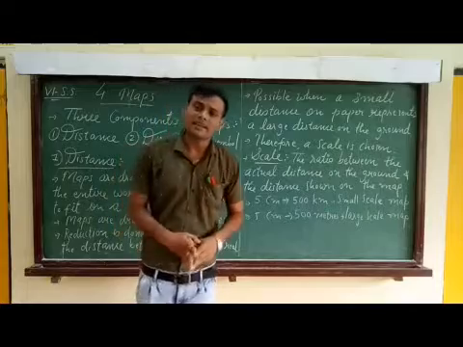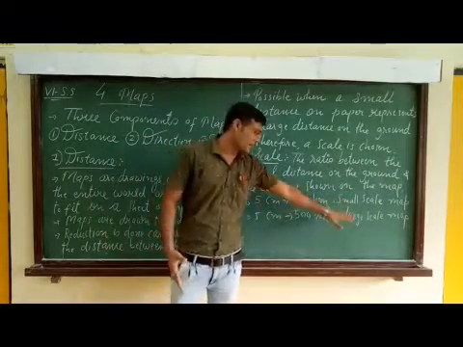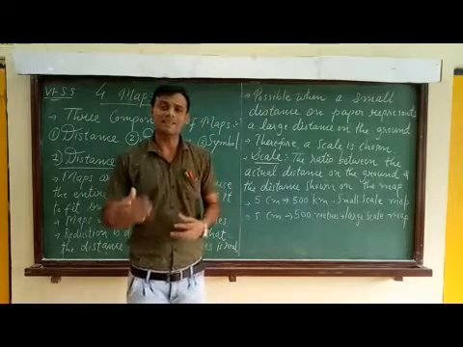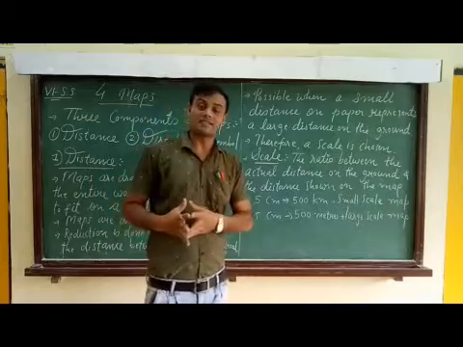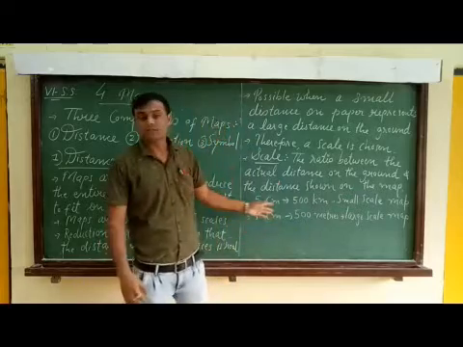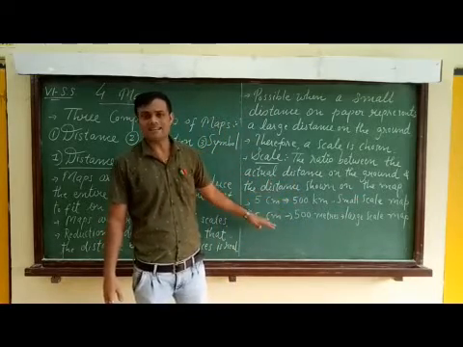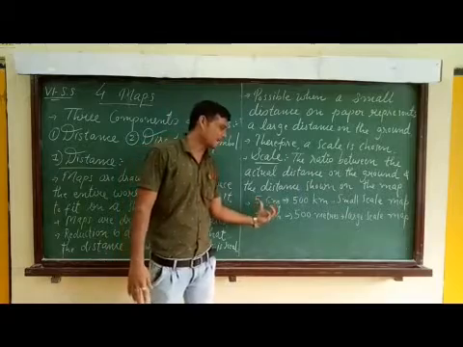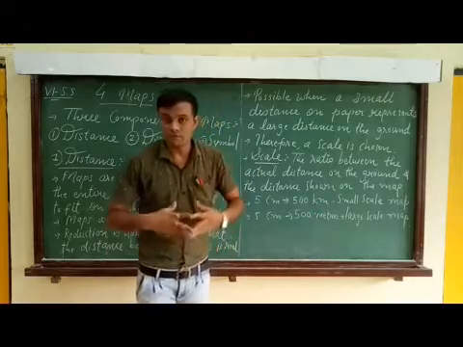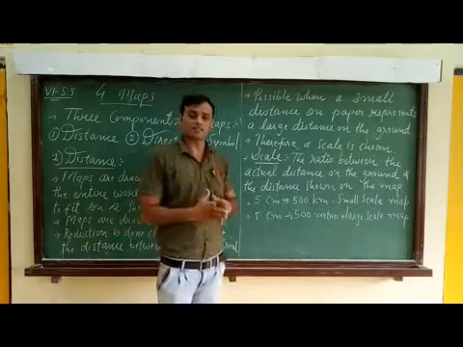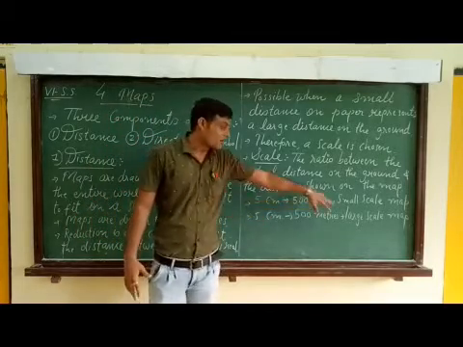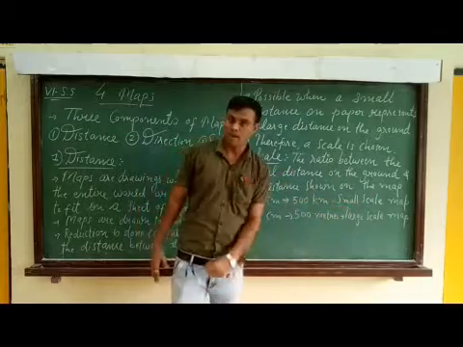Now this scale is of two types, a small scale map and a large scale map. Whenever we want to show large areas such as continents and countries, we use small scale. For example, 5 centimeters shows 500 kilometers. That is a small scale map.